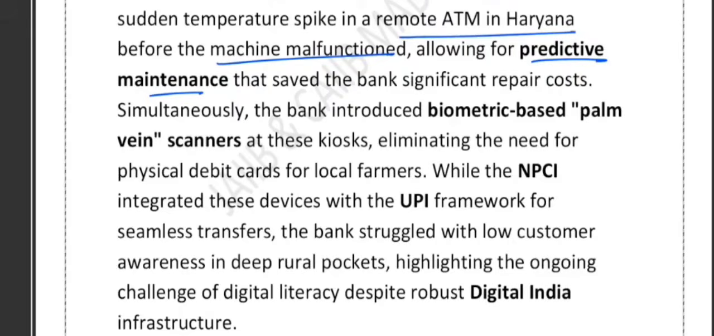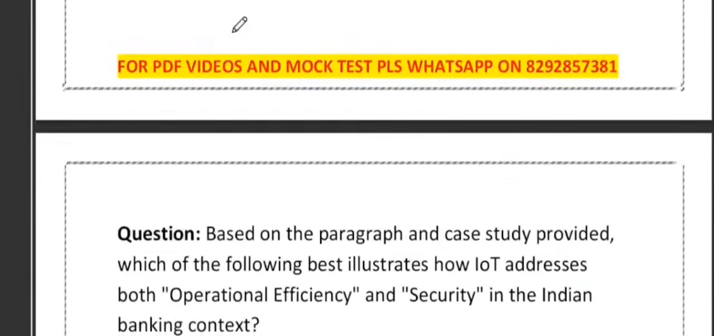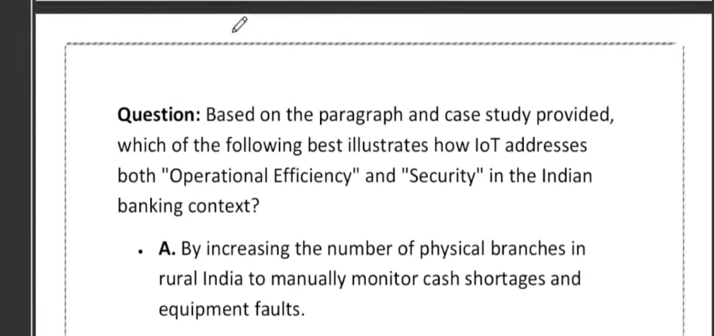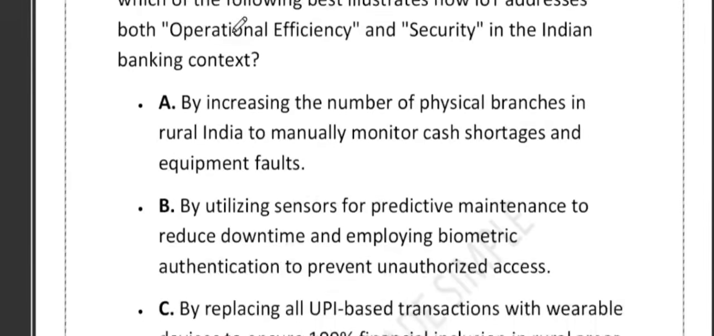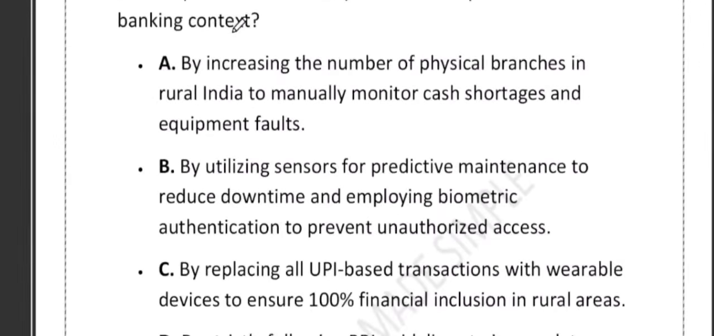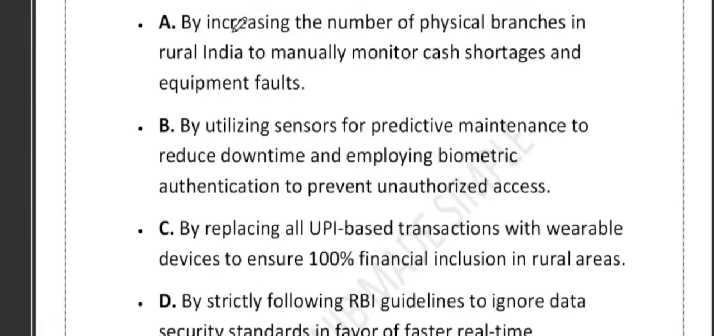What about the next thing? Simultaneously, the bank introduced biometric palm vein scanners at its kiosks, eliminating the need for a physical debit card for local farmers. Now the question, based on the paragraph and the case study, is: which of the following best illustrates how IoT addresses both operational efficiency and security? By increasing the number of physical branches in rural India to manually monitor cash shortage, by utilizing sensors for predictive maintenance.